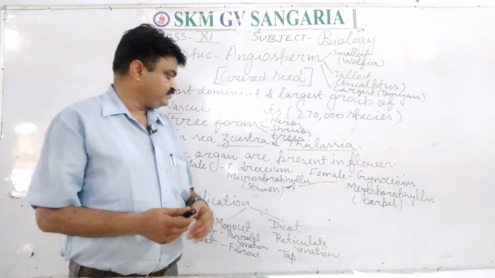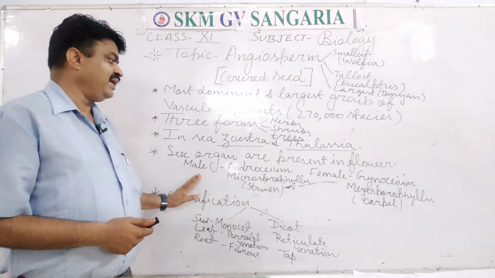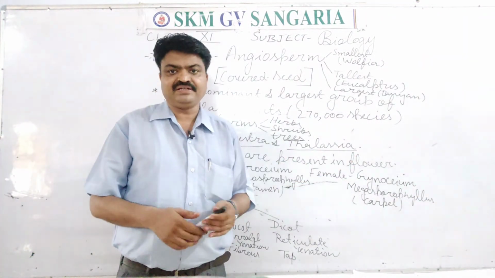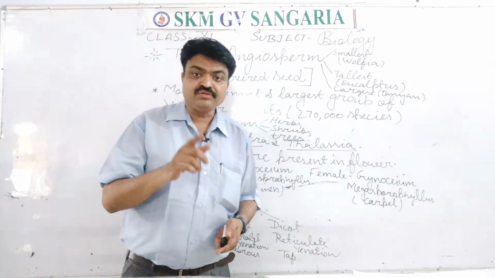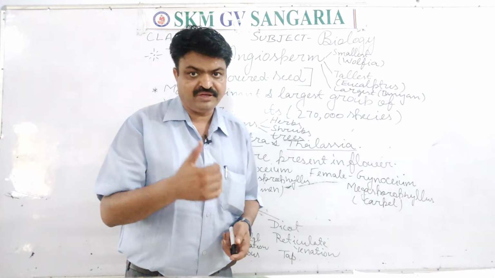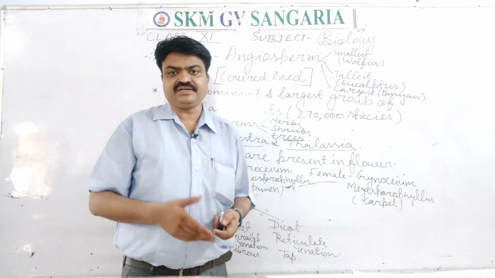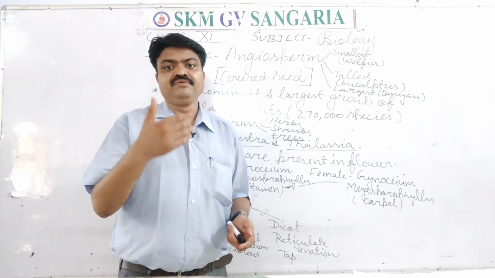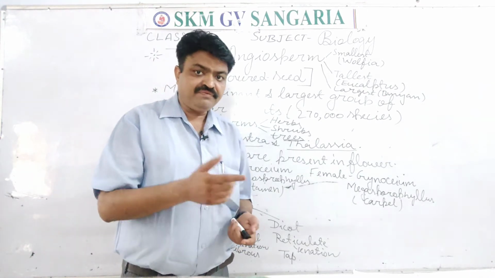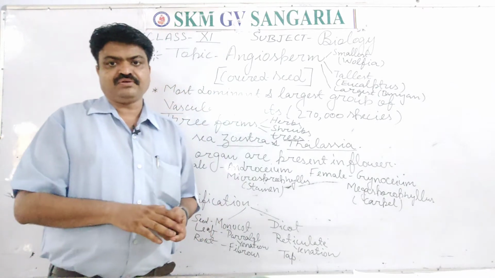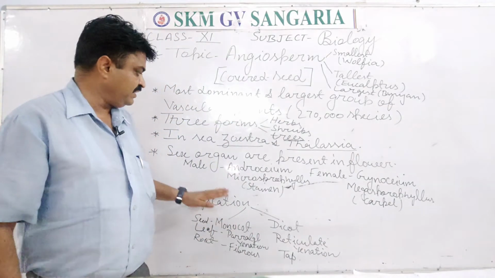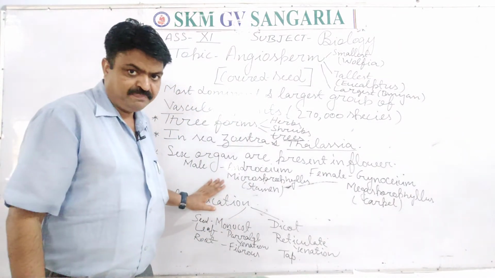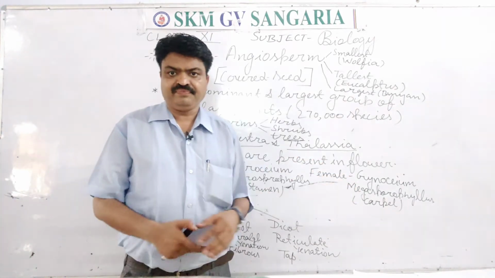With this, student, if the flower has both the parts, male as well as female, then those flowering plants are known as bisexual plants, or bisexual flower-bearing plants. If they have only one sex organ in their flower, then that particular flowering plant is known as unisexual.